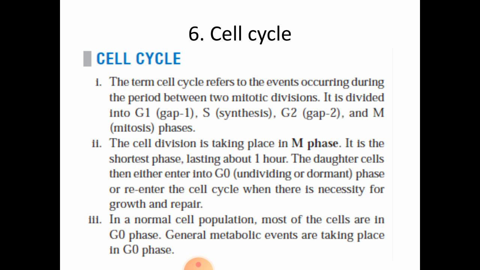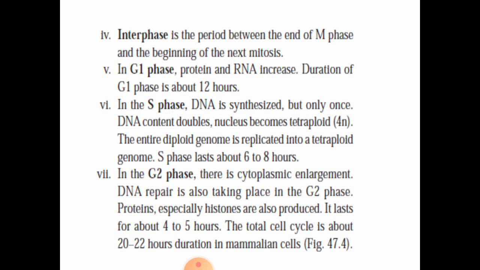The cell division is taking place in the M phase. It is the shortest phase lasting for about 1 hour. The daughter cells then either enter into G0 phase or re-enter the cell cycle when there is necessity for growth and repair. In a normal cell population, most of the cells are in G0 phase, where general metabolic events are taking place. The interphase is the period between the end of M phase and beginning of the next mitosis.